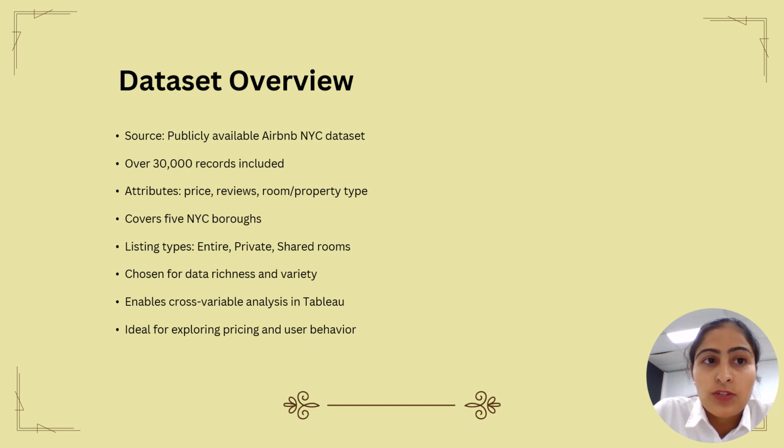The dataset we used is from Airbnb and includes over 30,000 listings from New York City. It contains useful information like the neighborhood, price, room type, property type, and review scores. We chose this dataset because it has a wide range of information, which helps in understanding different market trends. It also allowed us to compare locations, price, customer rating, and more. The variety of data made it perfect for creating visual stories. We used this data to build charts and dashboards in Tableau.